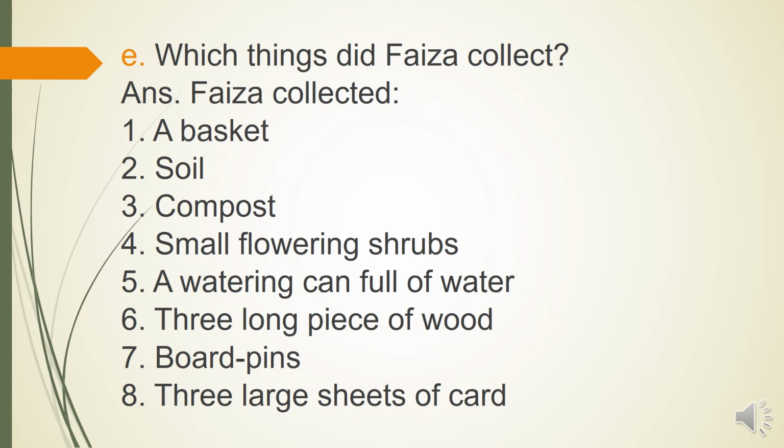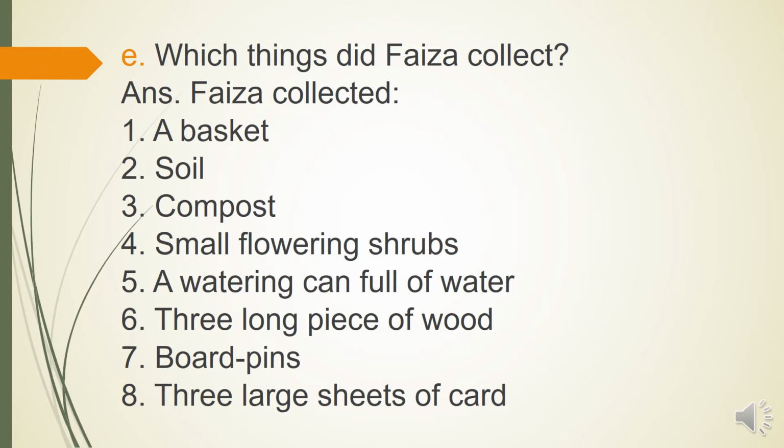Pfizer collected a basket, soil, compost, which means a mixture of leaves used to improve the soil, small flowering shrubs, a watering can full of water, 3 long pieces of wood, board pens, and 3 large sheets of card. These are the things that Pfizer collected to plant a tree at the pothole.